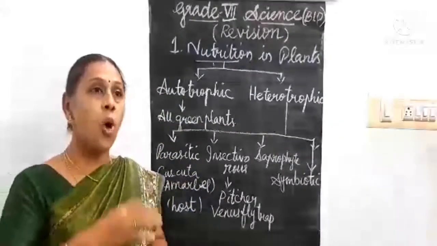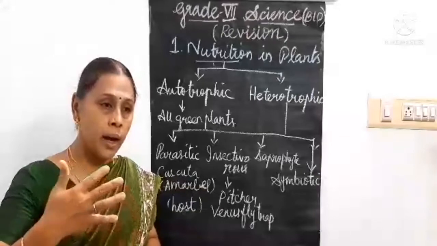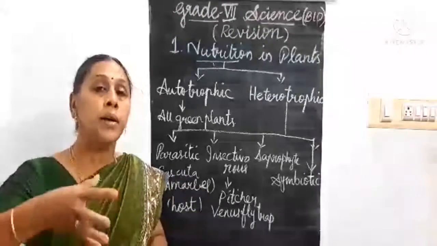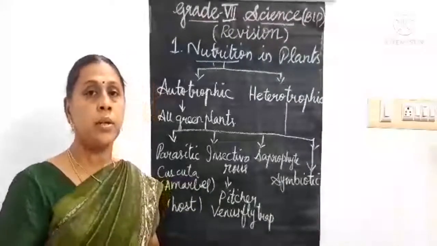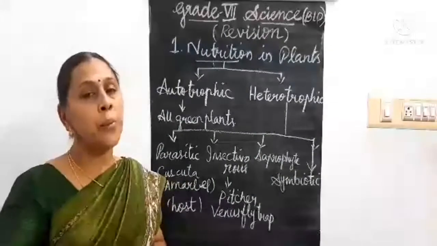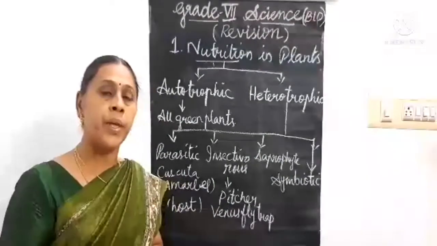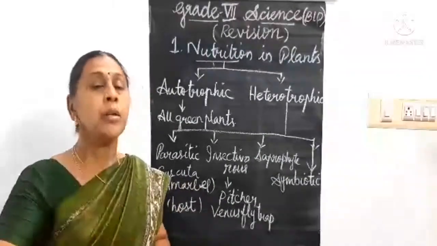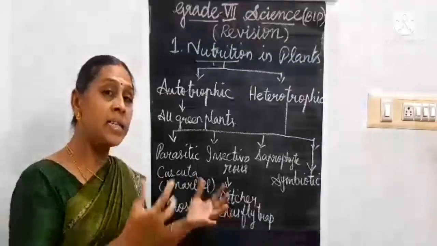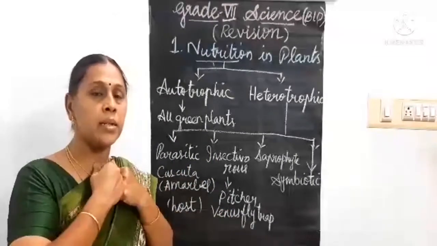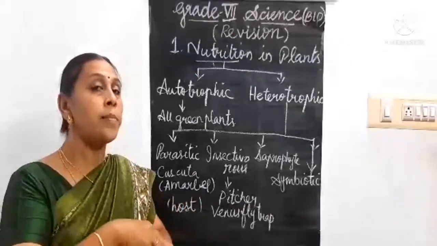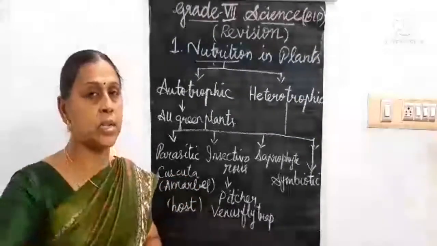That means the soil does not have the mineral nitrogen. That nitrogen is very important for the growth of the plants. In order to get that nitrogen, the plants trap the insects, digest them and absorb the nitrogen from the insect's body.